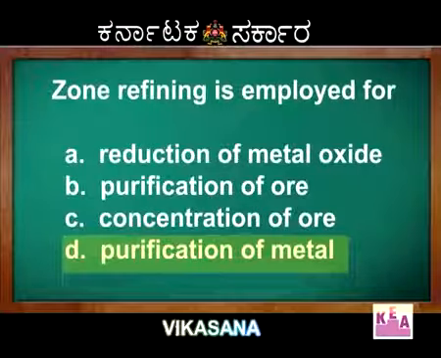Refining of nickel is done by: option A, Hall's process, option B, Mond process, option C, Bayer's process, option D, zone refining. A little while ago, we capsulated one famous point telling that zone refining is a method of purification of the metal. Fine.